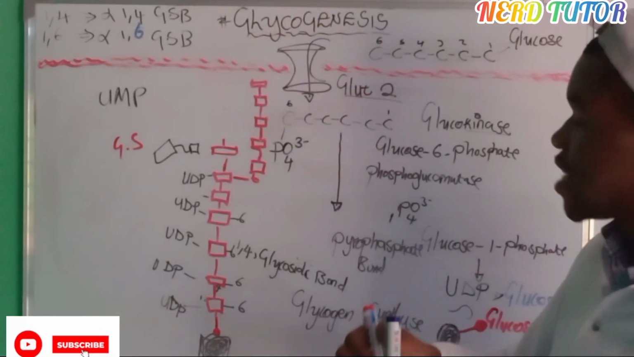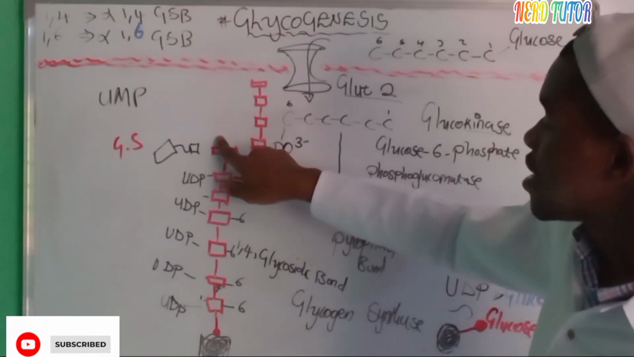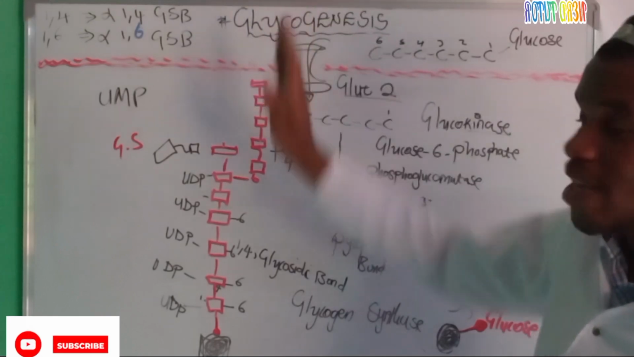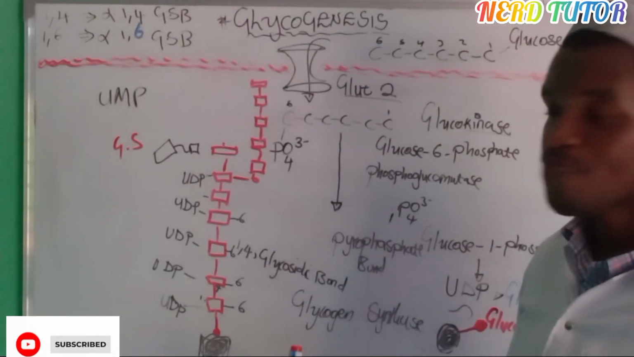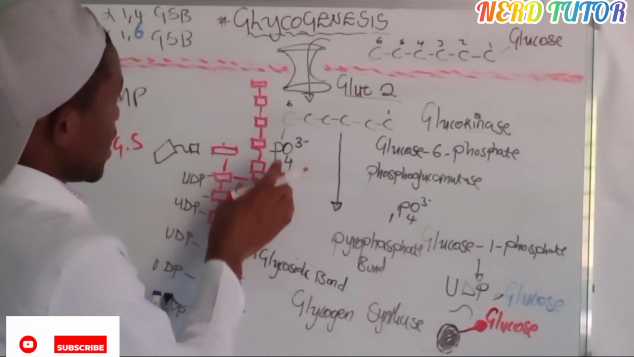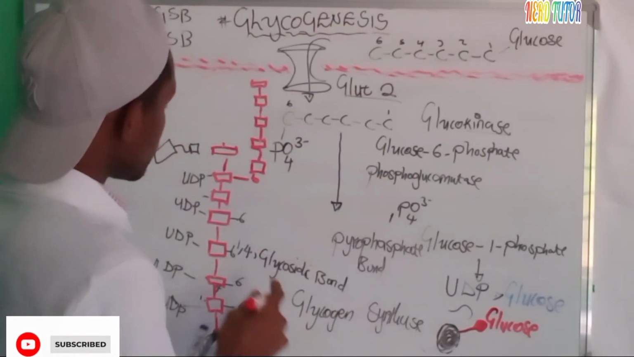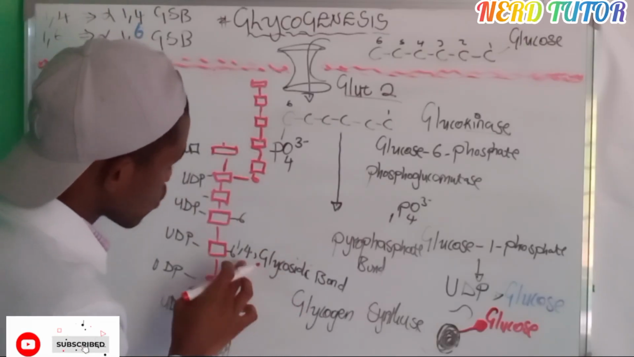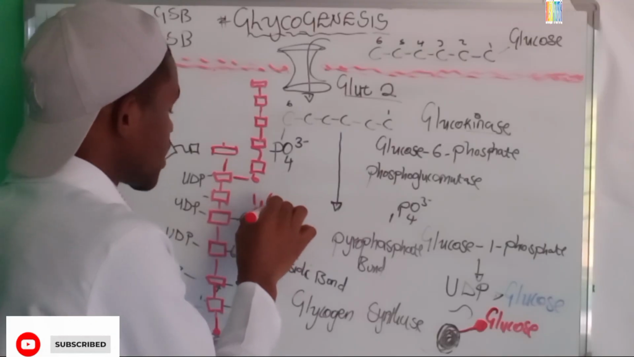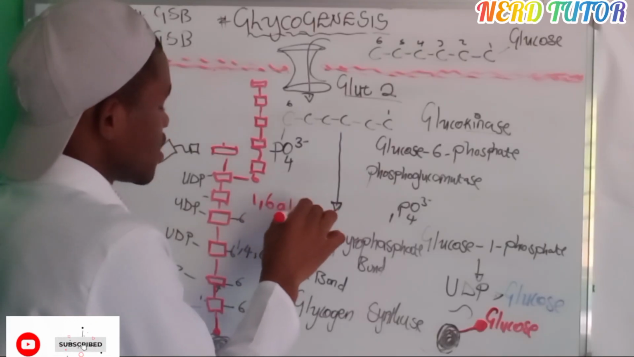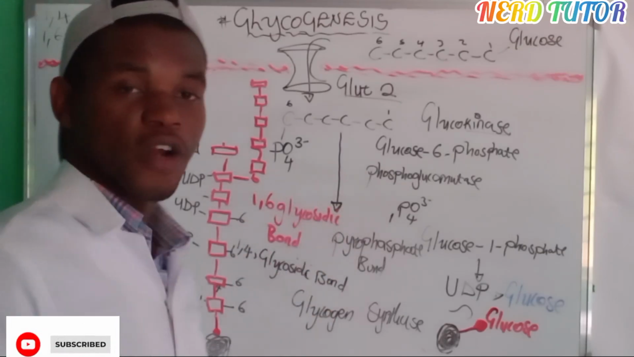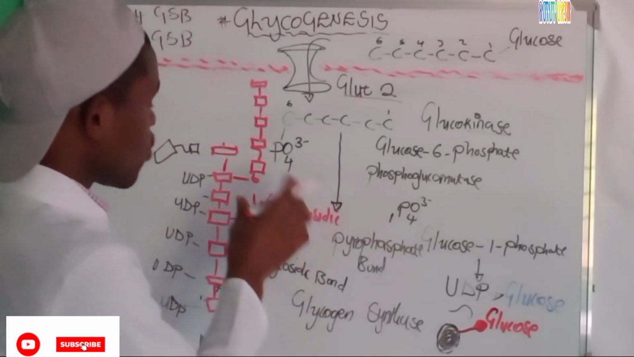Now, the enzyme that will come and split these molecules, which are making that long chain go up, will change the position at which these molecules are being added. Instead of putting them at a 1,4 glycosidic bond, they are now going to put them at a 1,6 glycosidic bond. It is now changing from 1,4 to 1,6.